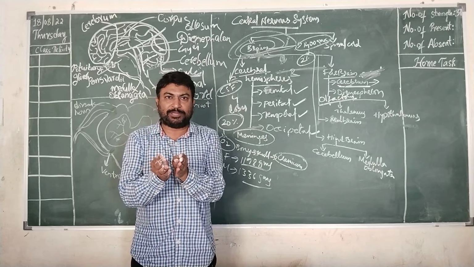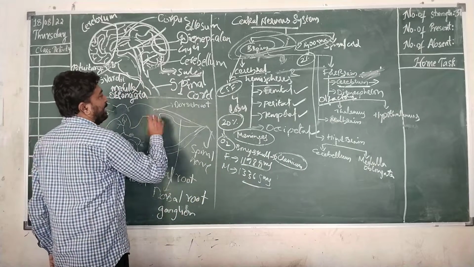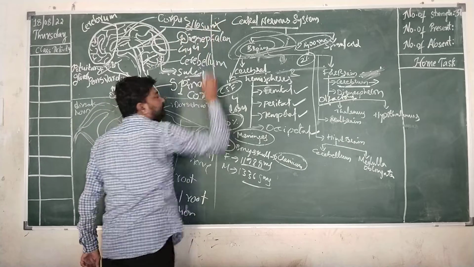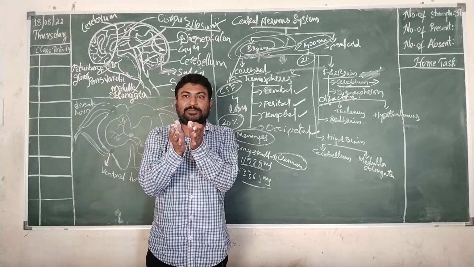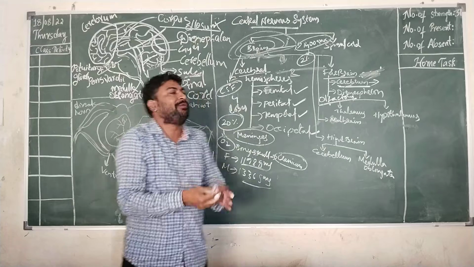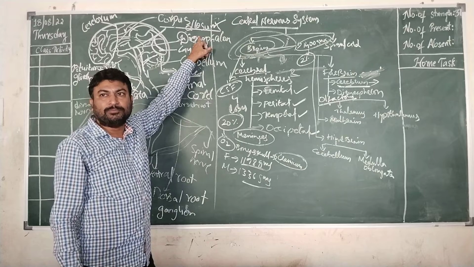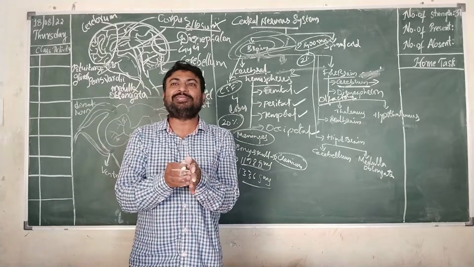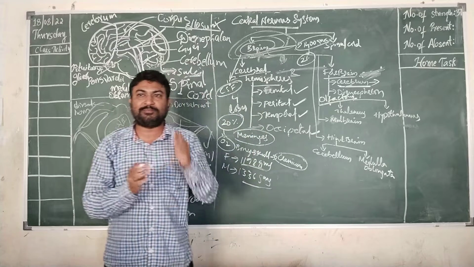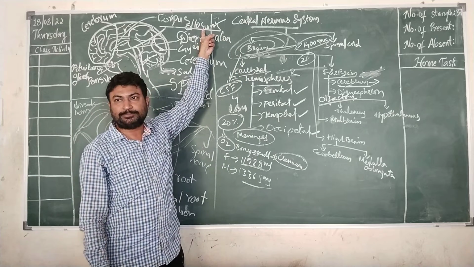The two cerebral hemispheres will be connected with each other by corpus callosum. The cerebral hemispheres of the left side and right side have to be attached with each other to function together. So that attachment is done by a cementing material known as corpus callosum. Corpus callosum acts as the cementing substance which connects the left hemisphere to the right hemisphere.